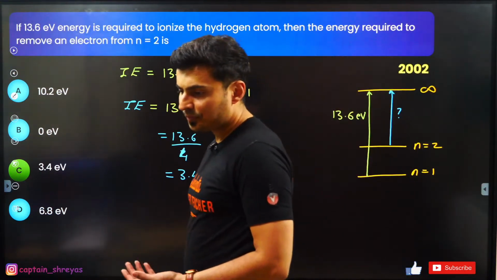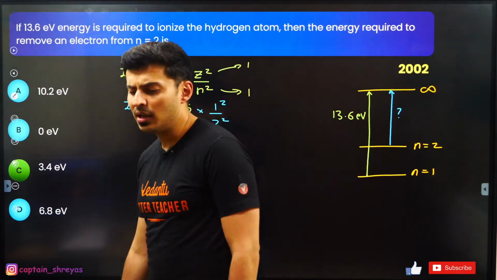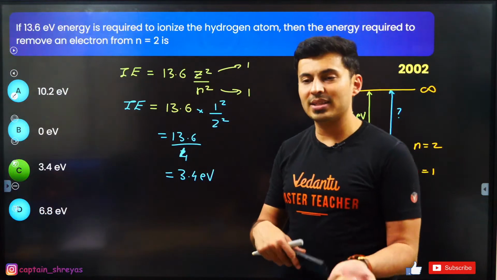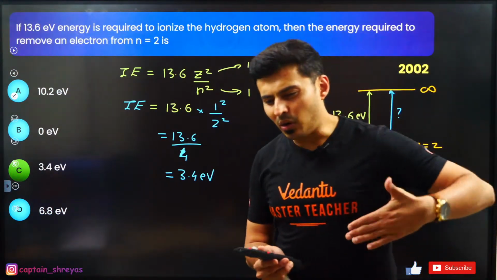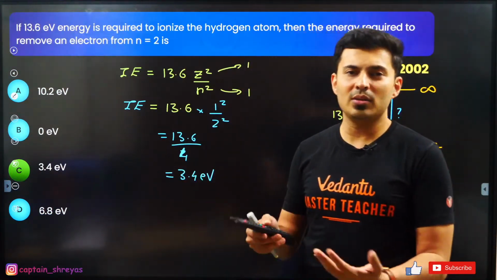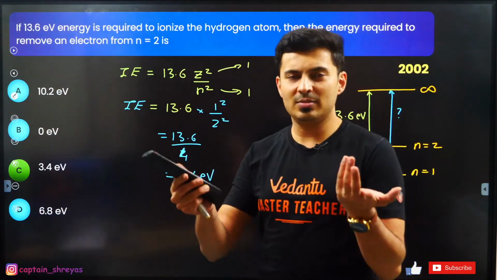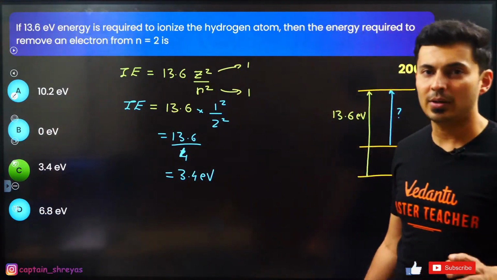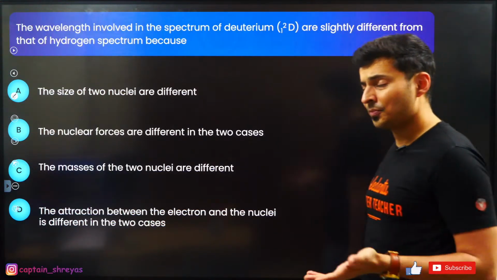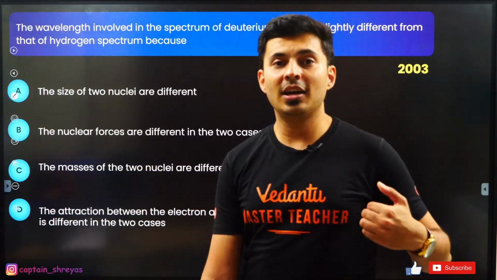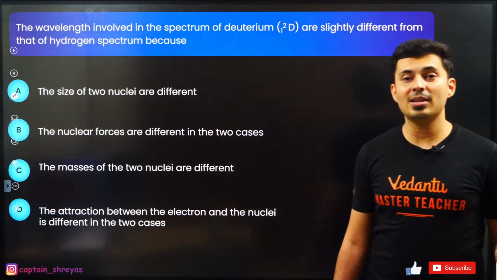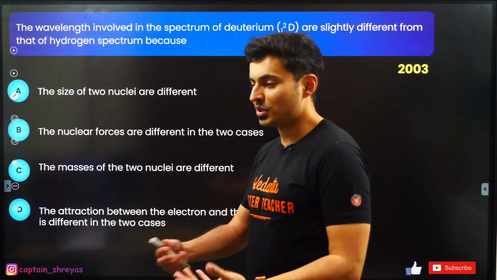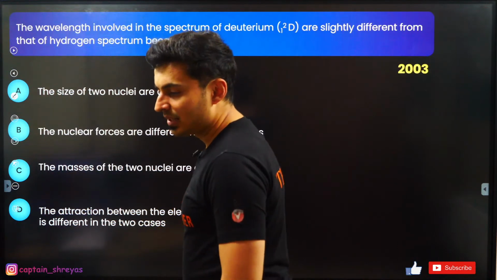Is that okay? Can we see any repetition of questions in JEE? Maybe not exactly, but maybe with values changed, and what is given is asked and what is asked is given, or almost the same pattern but a few things changed, like maybe instead of a solid sphere they gave a hollow sphere. Stuff like that has happened, especially in the last few years, more frequently, because imagine guys, 2 attempts, each attempt having 10 to 12 shifts, so it's bound to happen. Okay, I hope this is clear.